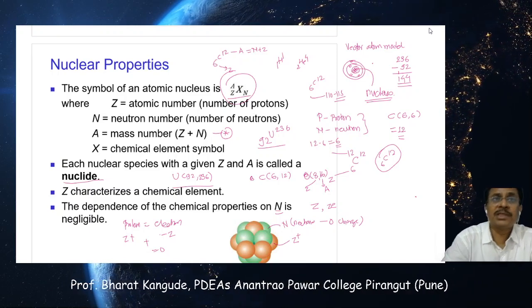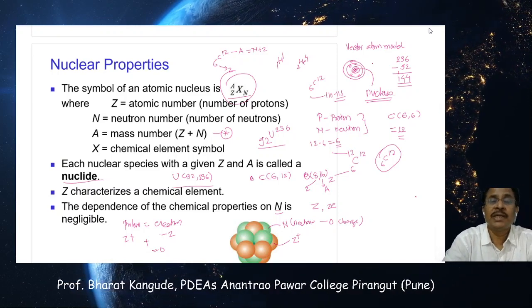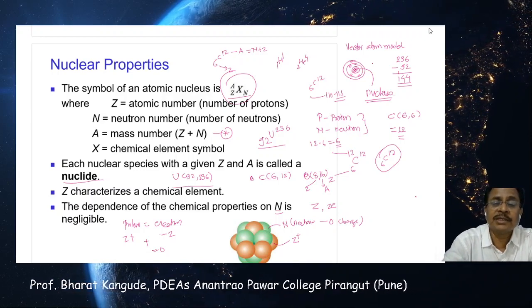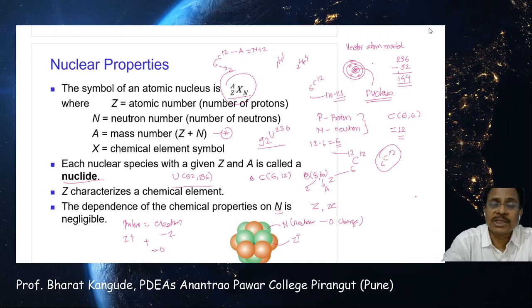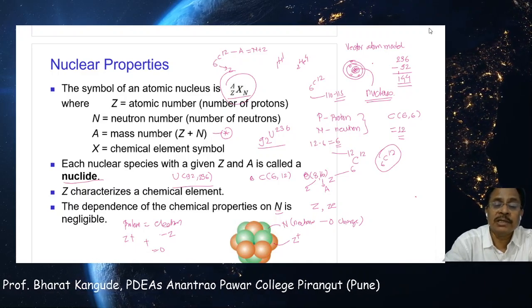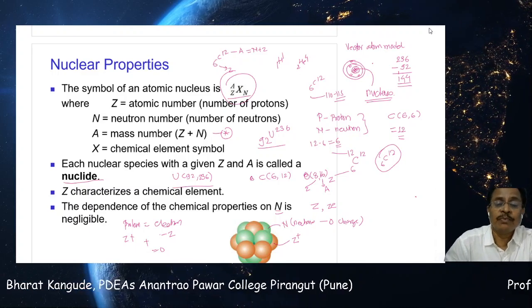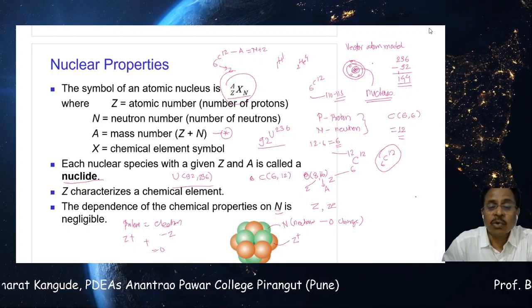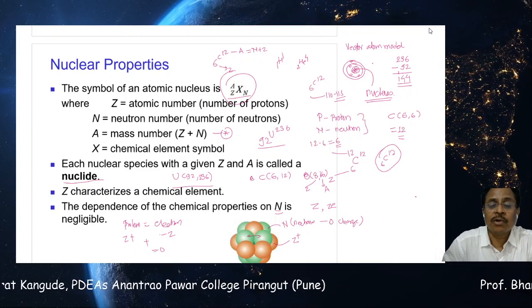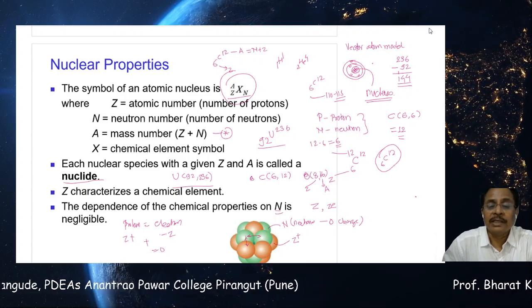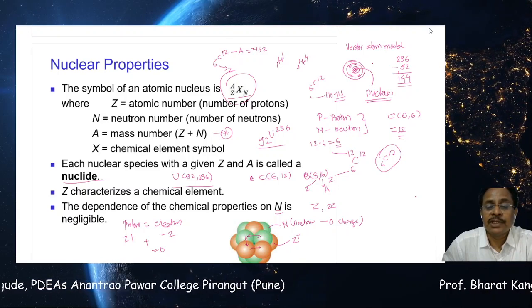So a proton is a positively charged particle, whereas a neutron is neutral. Don't call it zero charge. Neutral means it consists of positive and negative charges simultaneously. And therefore we can show here there is some force existing between neutron and proton, and there is also a force existing between proton and proton.